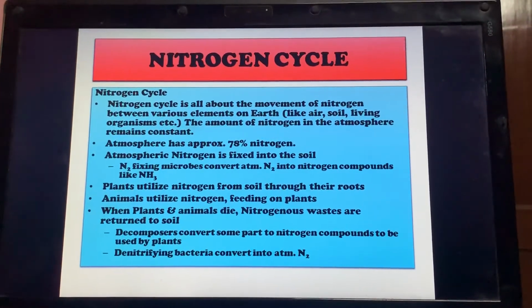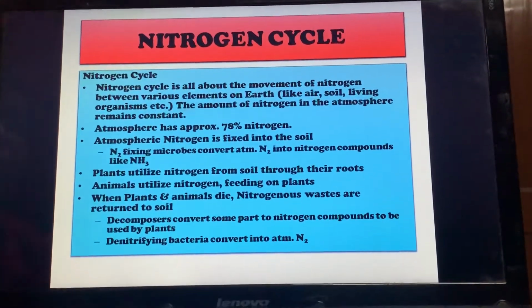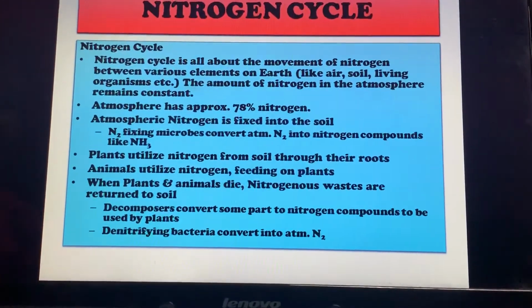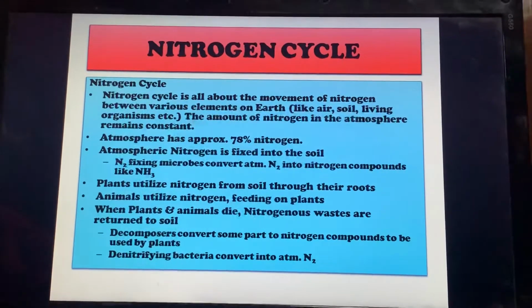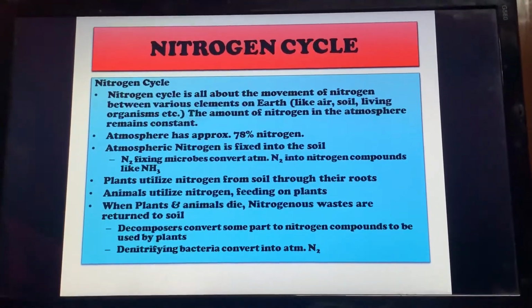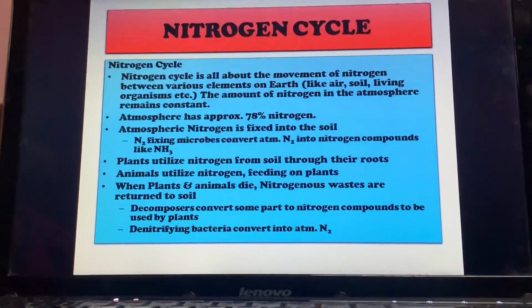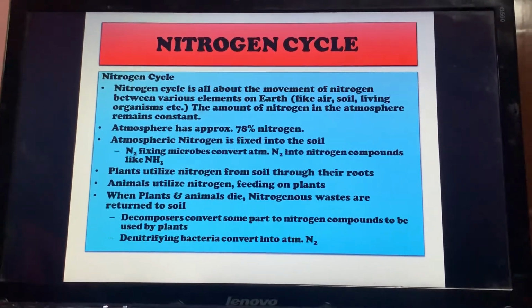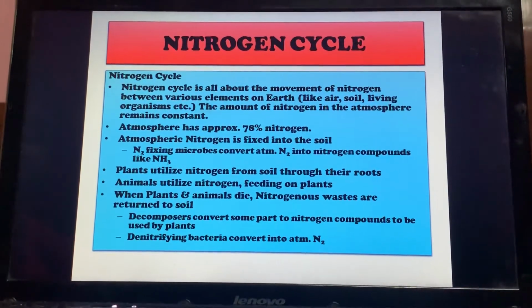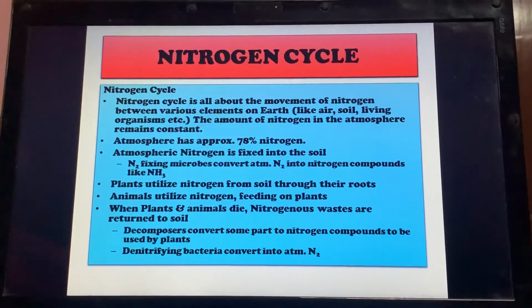Now they have given that plants utilize nitrogen from the soil through their roots. So the roots of the plant take up nitrogen, and from the roots this nitrogen moves to all parts of the plant.